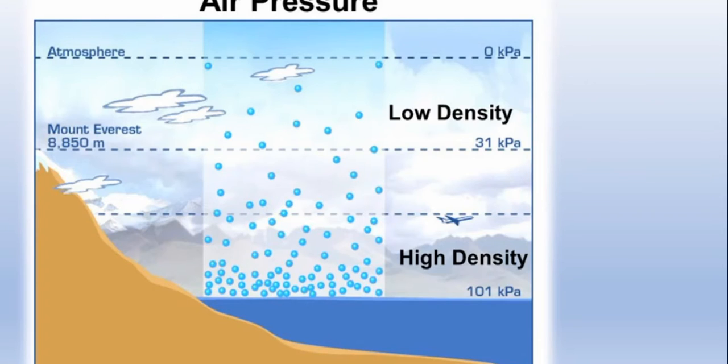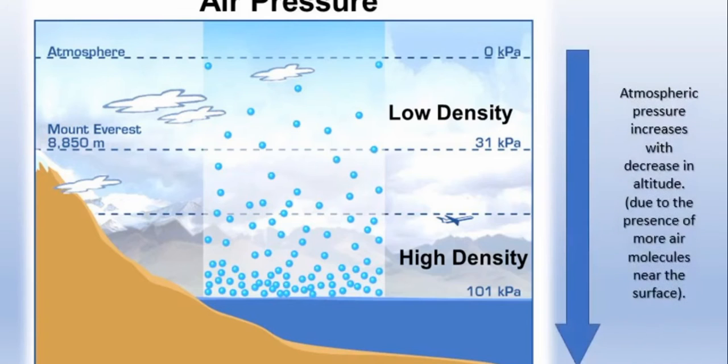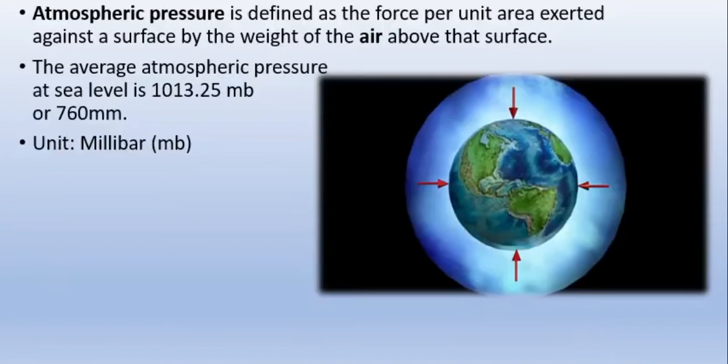Here you can see the air pressure: in the lower layers the molecules are tightly packed. The upper layer exerts a downward force, so pressure is always on the lower layers, and that is why air pressure is always maximum near the surface, and air pressure decreases with increasing altitude. Atmospheric pressure is defined as the force per unit area exerted against a surface by the weight of the air above that surface. The average atmospheric pressure at sea level is